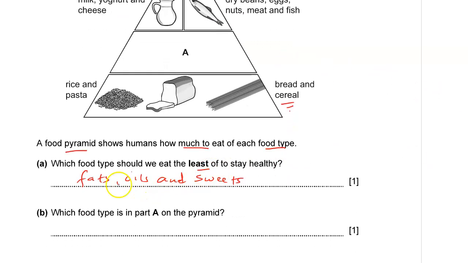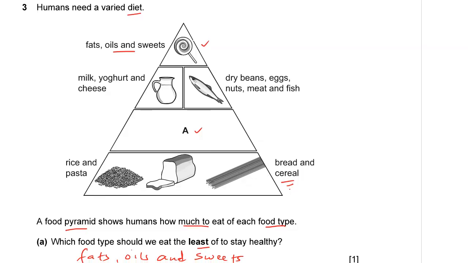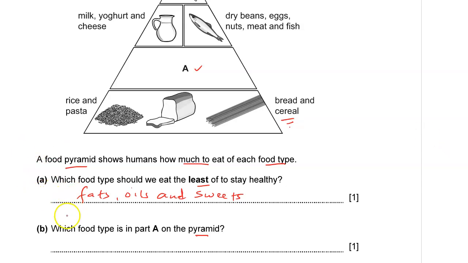Which food type is in part A on the pyramid? Which type of food is in that part A here of the pyramid? Of course, when you look at all the foods that are given in this pyramid, we don't see fruits, and I suppose in part A, that is where fruits and vegetables need to fall.